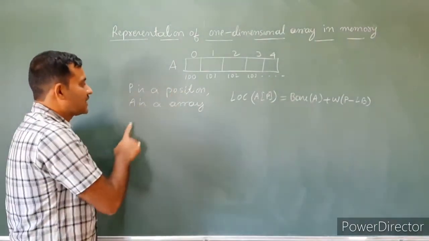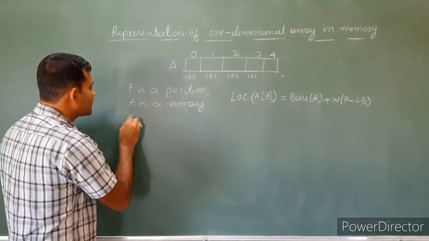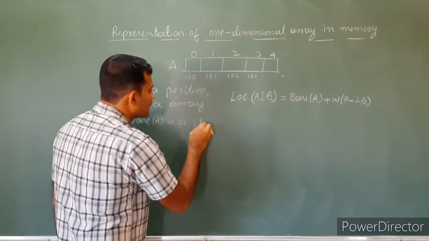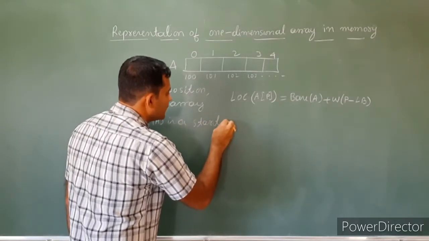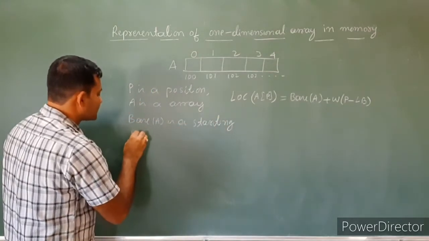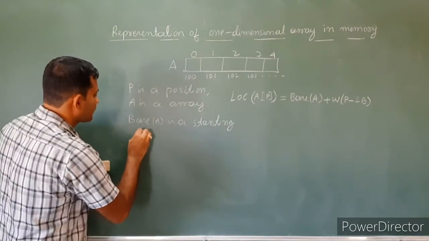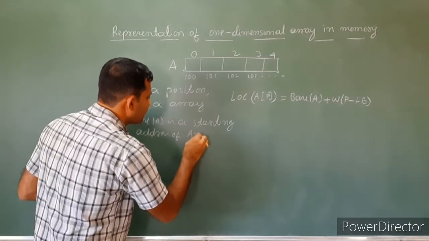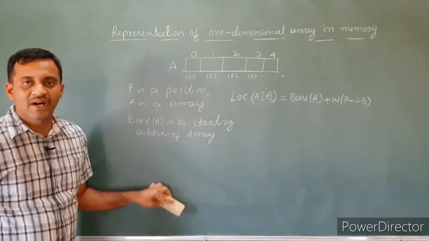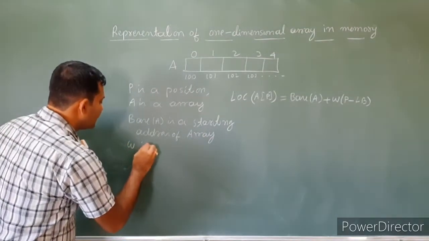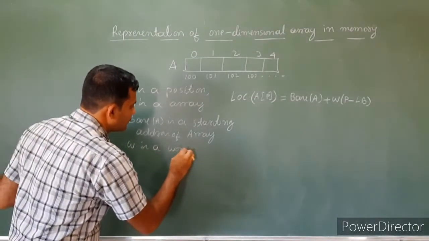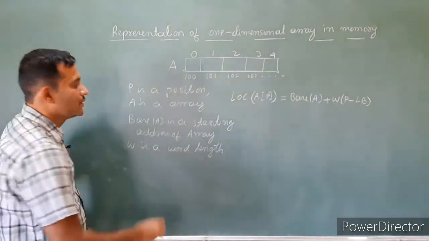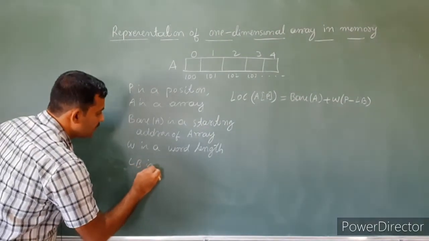Where P is a position, A is an array, base of A is the starting address of the array, W is the word length, and LB is the lower bound.